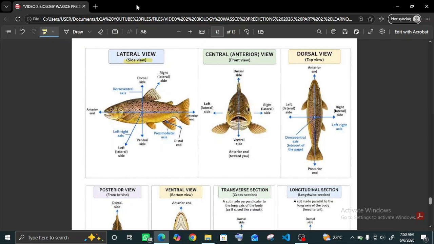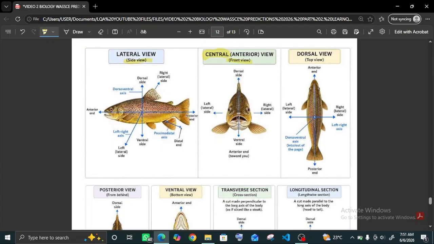The ventral or anterior view, if you are asked in the exam, they might not say anterior view, they might say frontal view. So you have to know what this means. Or the front view, or the anterior view. In humans, that would be looking at the top of your head. But in a fish, it is looking straight into the eyes of the fish.